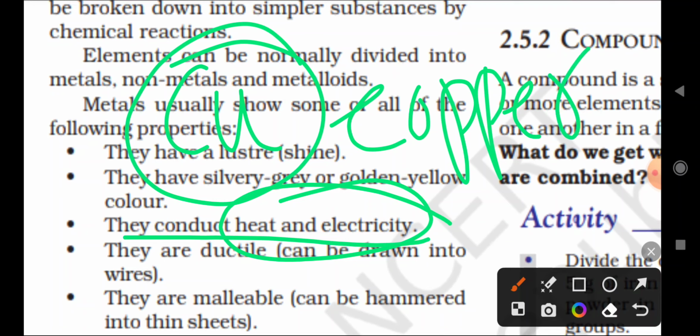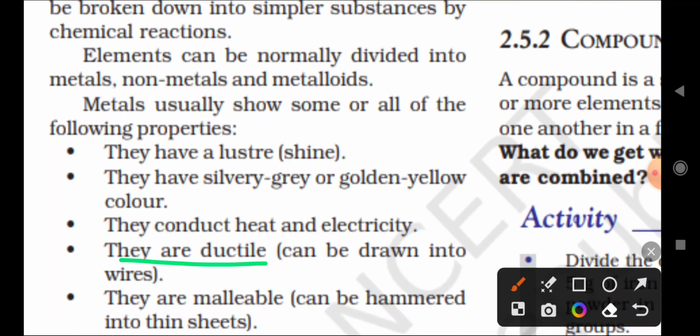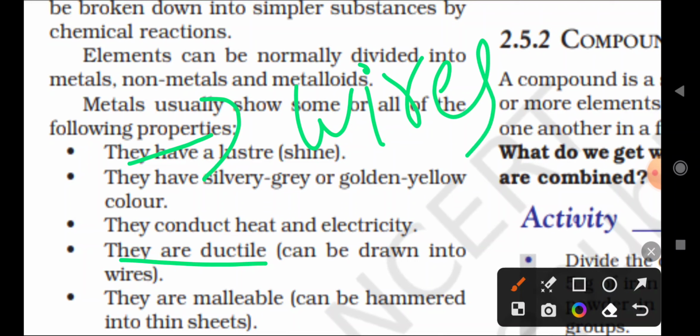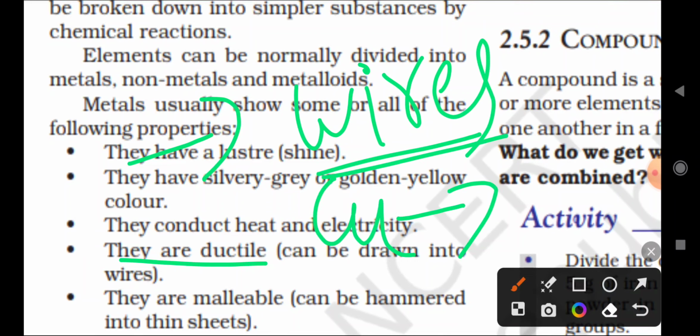All metals are good conductors of heat and electricity, and they are ductile. Metals can be drawn into what? Wires, correct? So we are using copper wires. Copper is a metal, so it can be converted into thin wires. So it is also one property of metals.